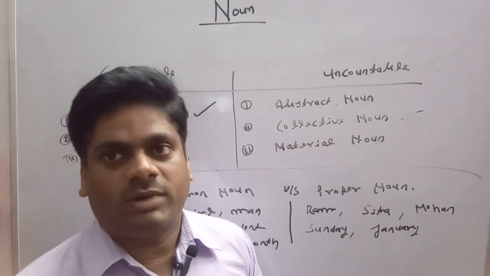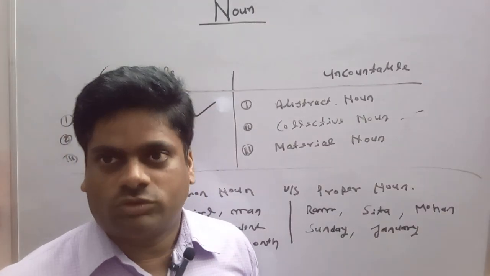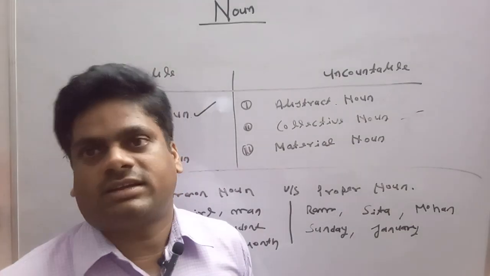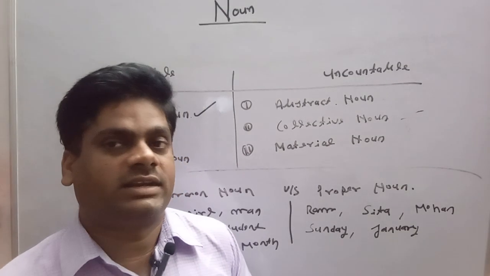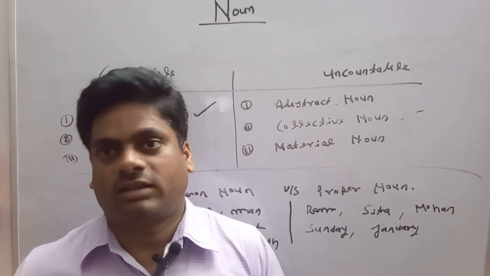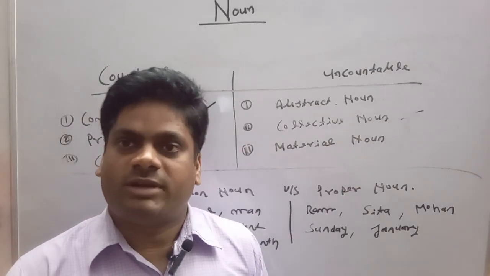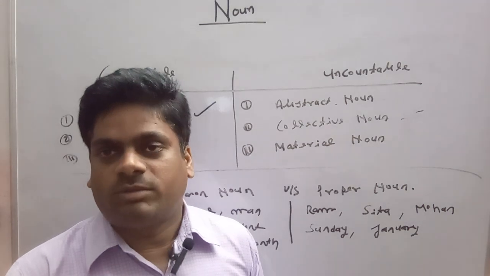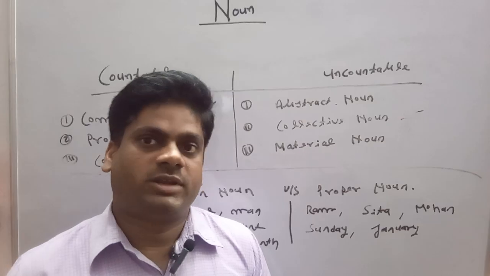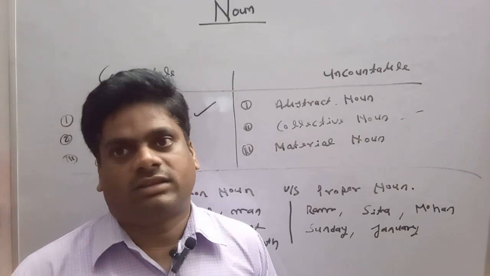In all conditions, there is no provision to stop proper nouns from being written in capital letters. Proper nouns can be written in capital letters wherever they fall. But common nouns can be written in capital letters only at the beginning of the sentence. Apart from this, if a common noun falls in the middle of the sentence or at the end of the sentence, it is written in small letters. But proper nouns are written in capital letters either at the beginning of the sentence or at the end of the sentence.